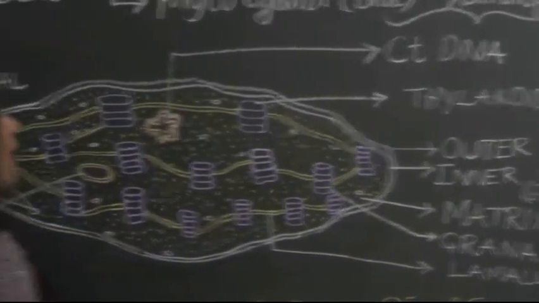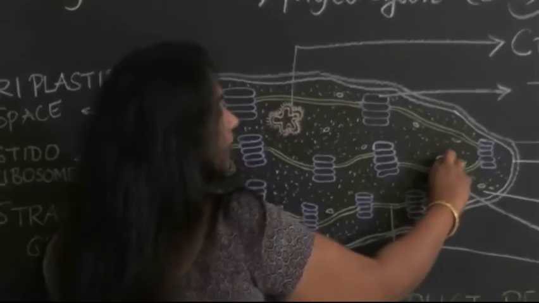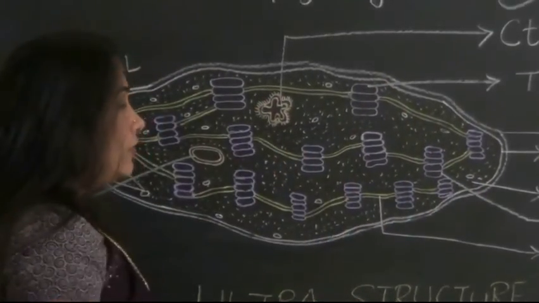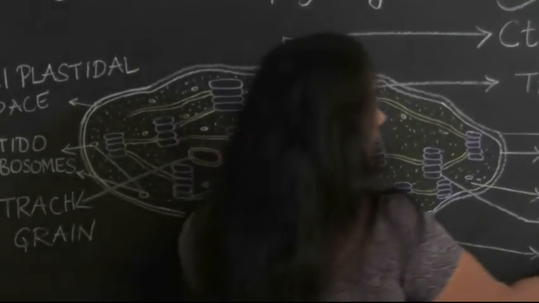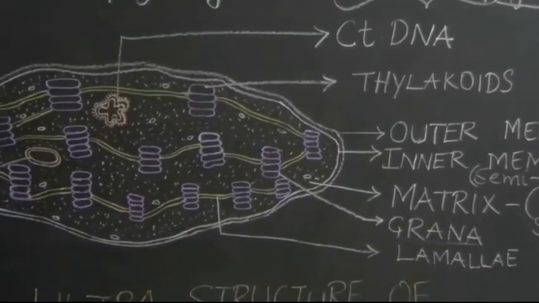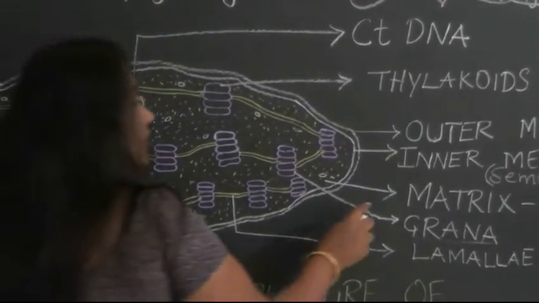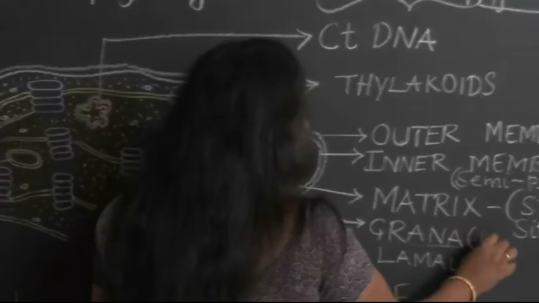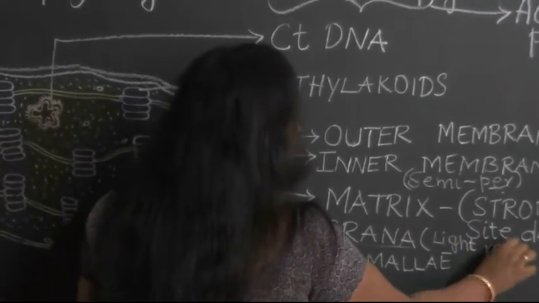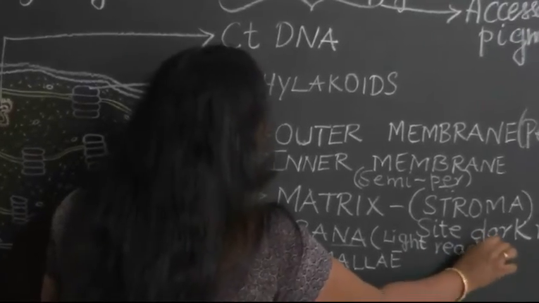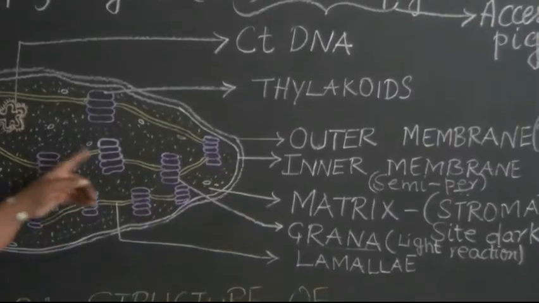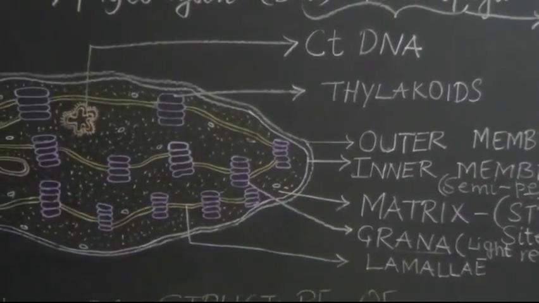Then there are stacks of contents which have been placed here and there in the stroma, which are referred to as grana. And it is in this grana that the light reaction takes place. So grana is the site of light reaction.